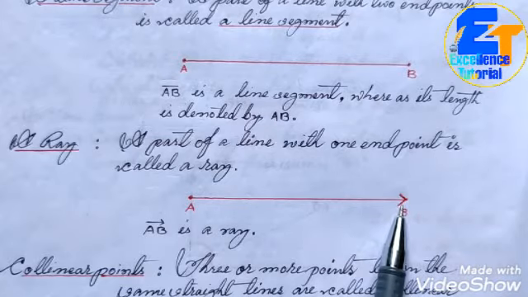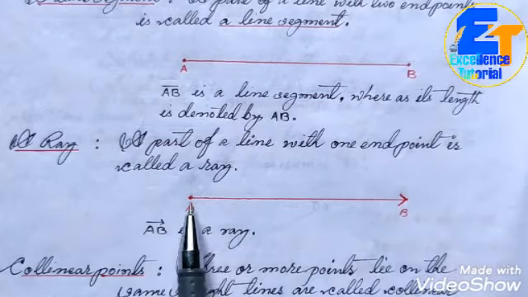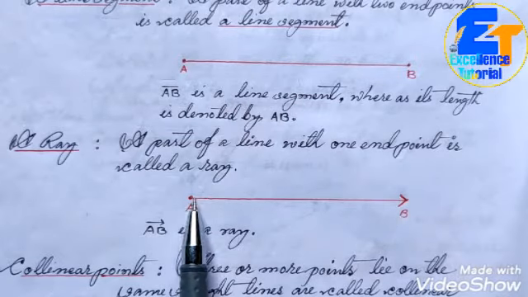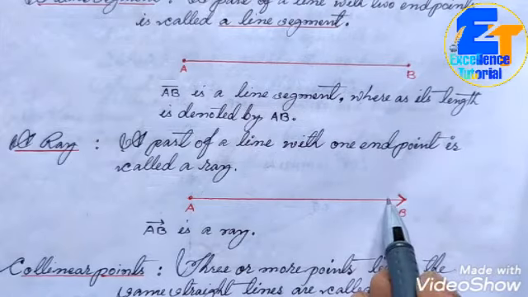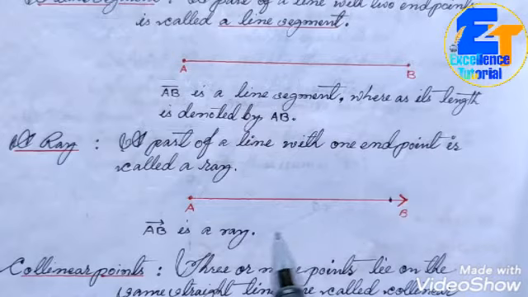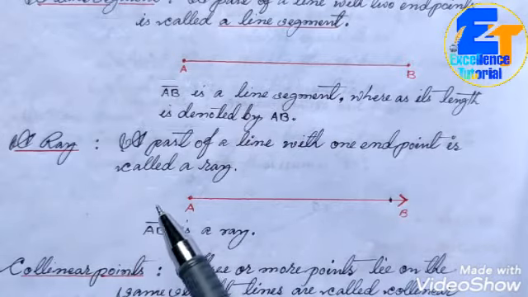That is why I have given an arrow mark here. So in AB, you can see no arrow at this endpoint, and here there is no endpoint. Just on this line here we have taken a point B to represent this ray. So how can you define a ray?